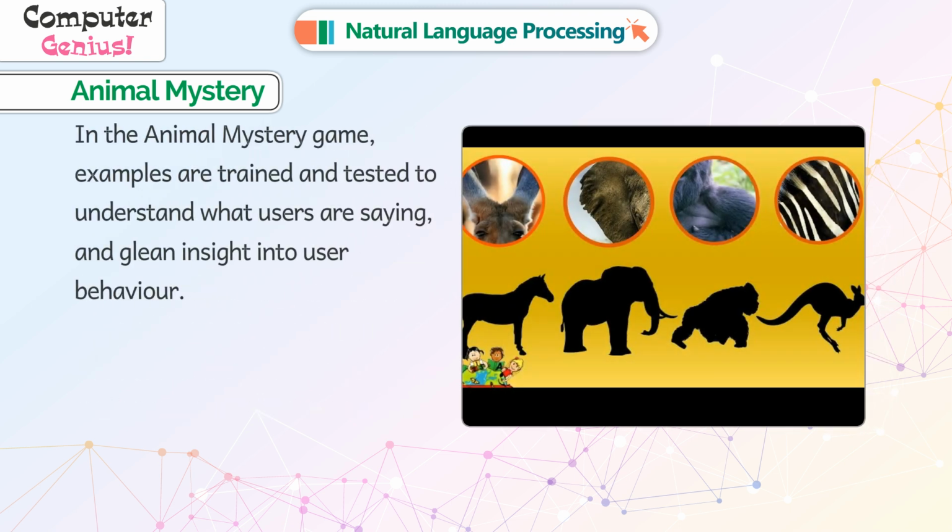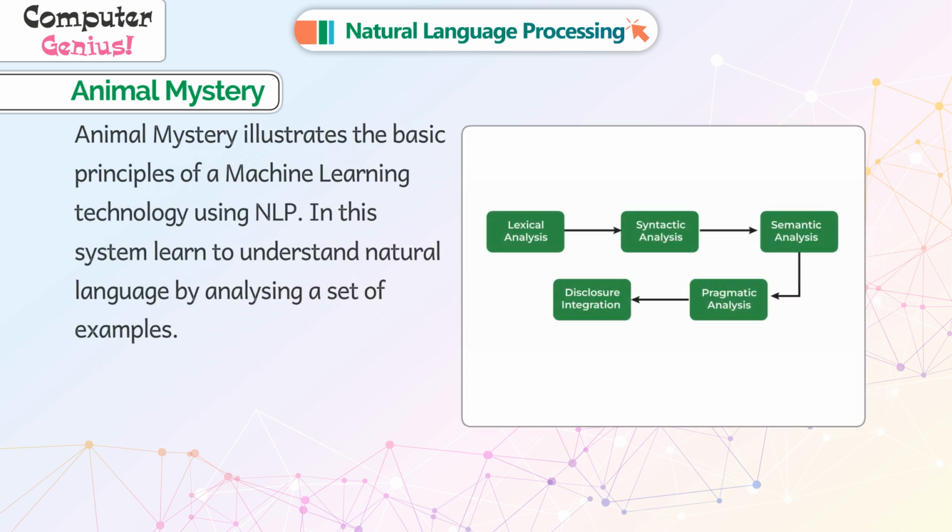In the Animal Mystery game, examples are trained and tested to understand what users are saying and glean insight into user behavior. Animal Mystery illustrates the basic principles of a machine learning technology using NLP. In this system, learn to understand natural language by analyzing a set of examples.